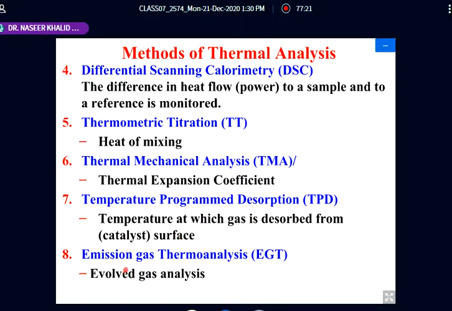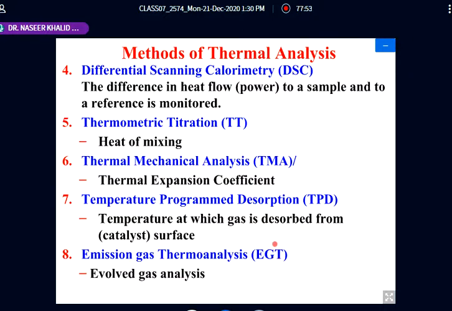And there is another one, for example, evolved gas thermoanalysis. If we are heating the sample and some gases are being evolved, these gases are analyzed. We couple it with a GC, gas chromatograph, so the gas analysis can be done, and that is again temperature dependent.